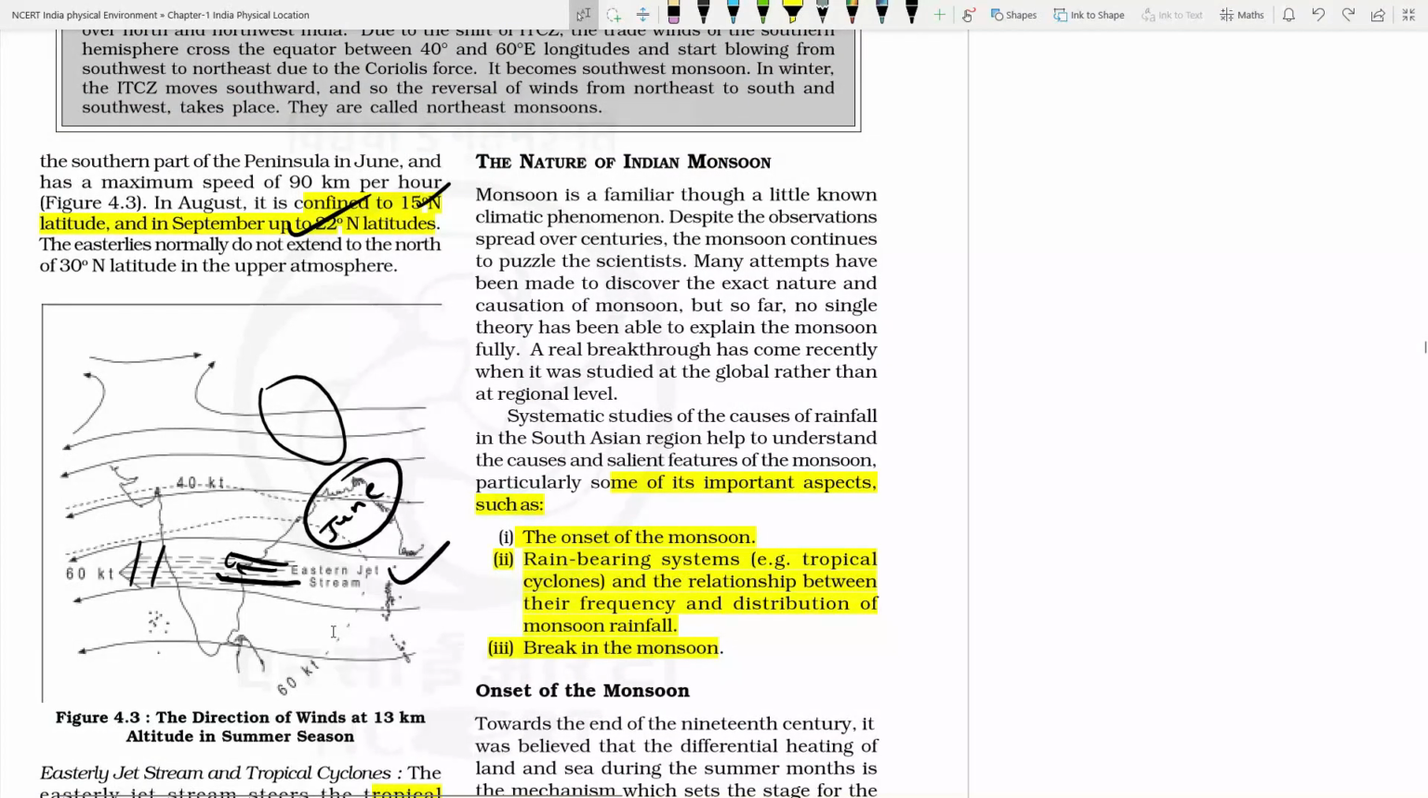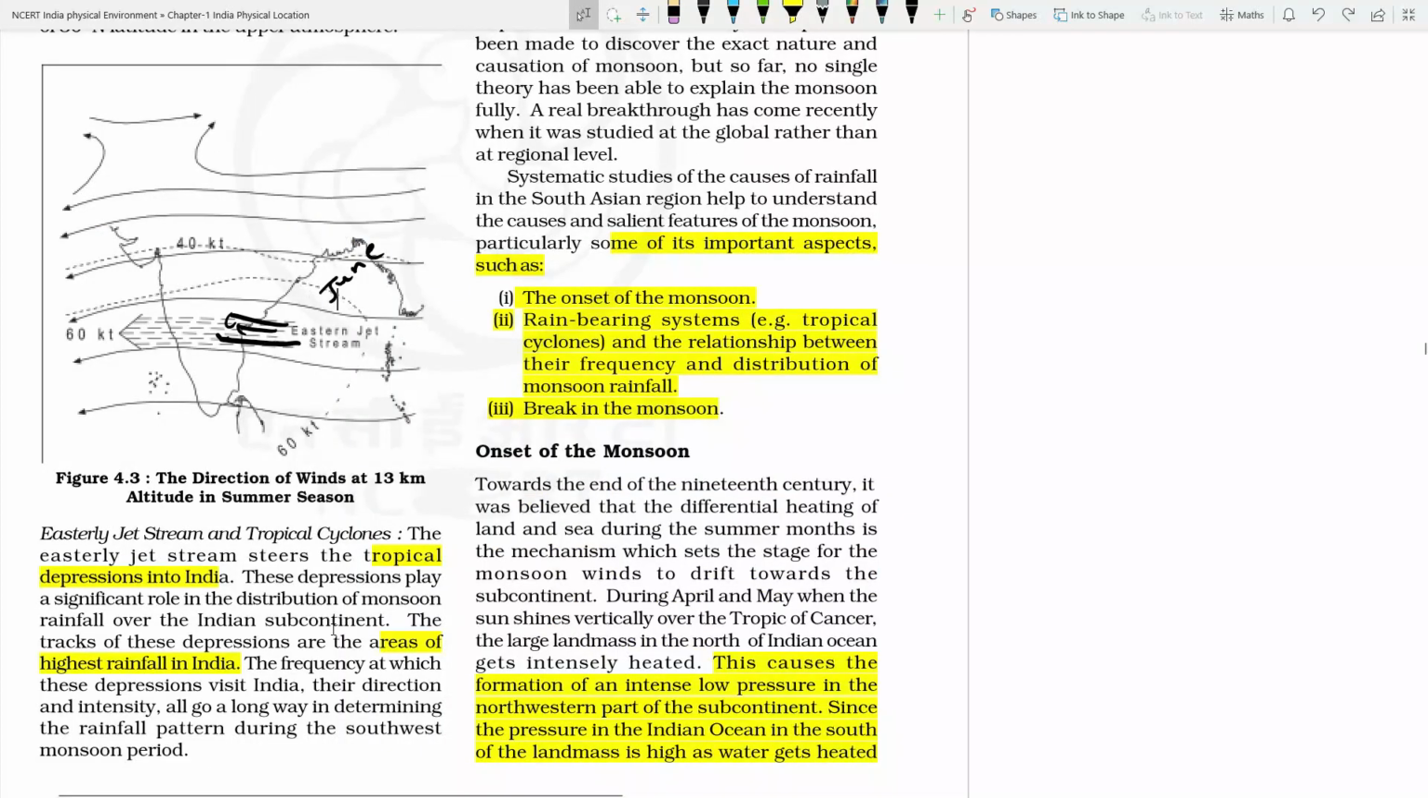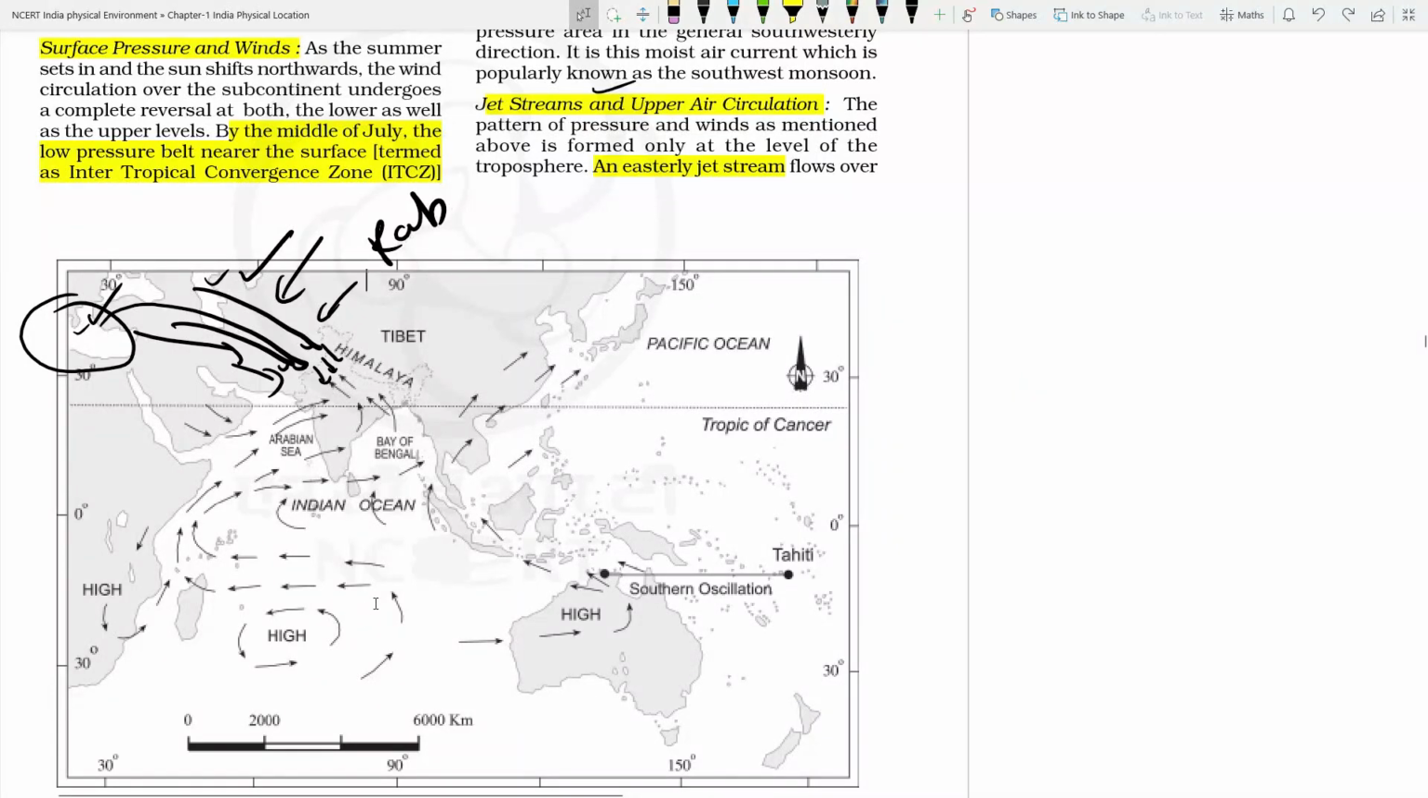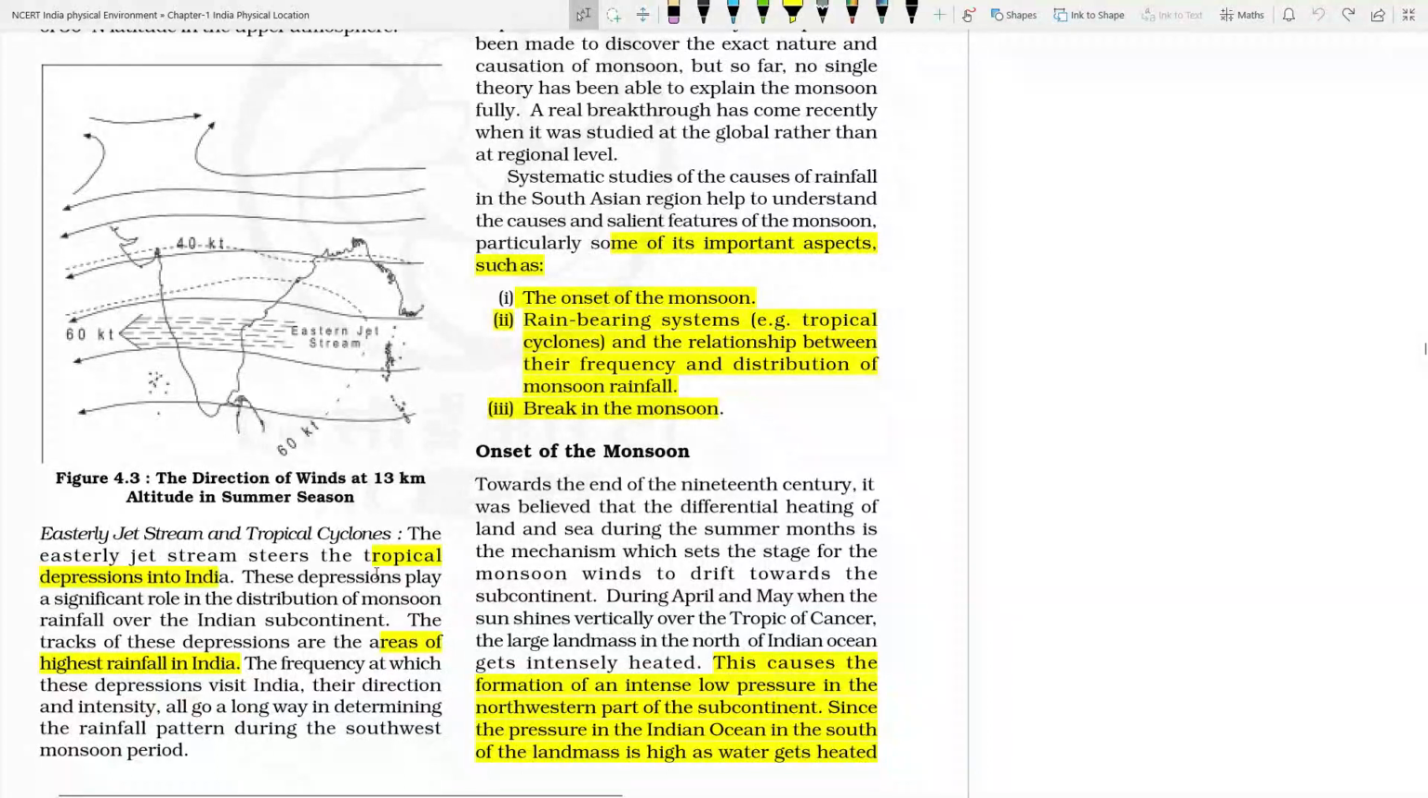wherever the easterly jet stream will be there, those will create the trough, and those will create the low pressure zone, and those low pressure zone will create the cyclones, and that's why those local cyclones are the zone of the heavy rainfall. There will be heavy rainfall wherever this easterly jet stream will be positioned.